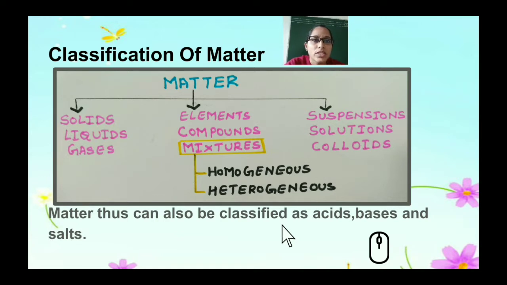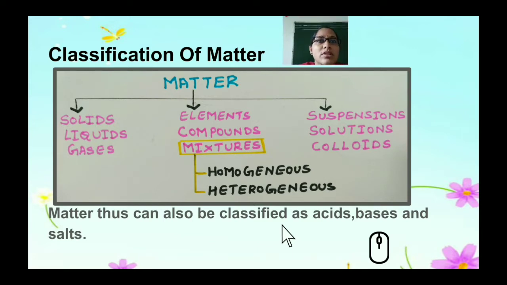So what is a heterogeneous mixture? It has a non-uniform composition. That is, when you mix water with any other substance, the solute and solvent do not dissolve. They form a separate layer. For example, oil and water. When you add some amount of oil in water, you can see the separation of layers, as the oil floats in water.